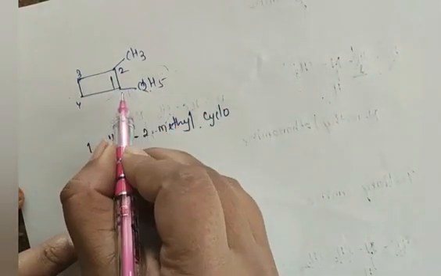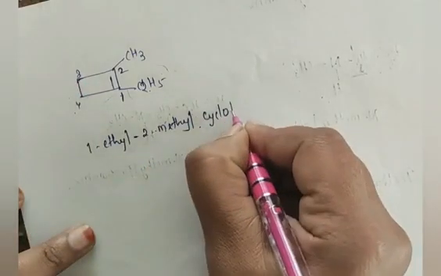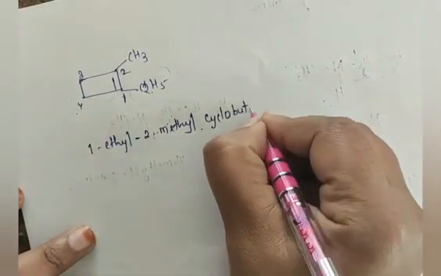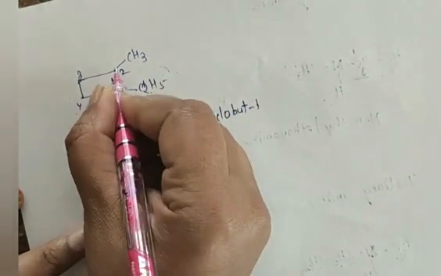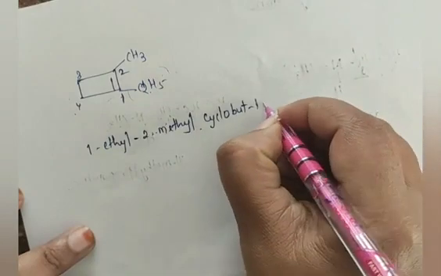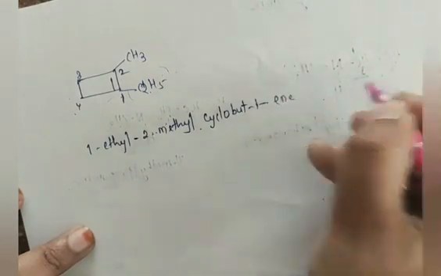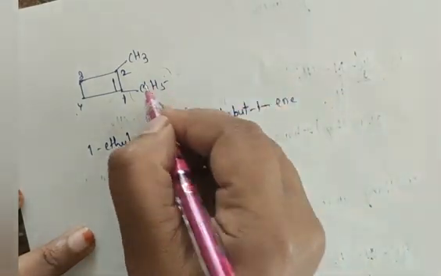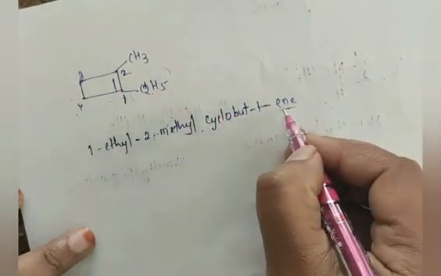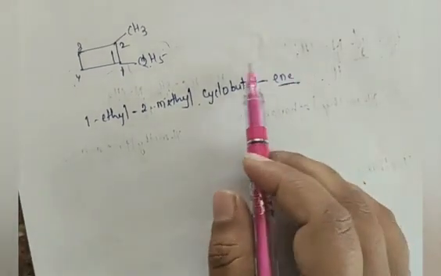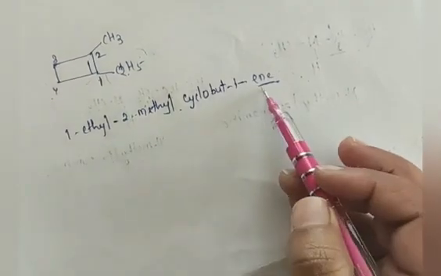How many carbon atoms are present there? 1 2 3 4. For 4 carbon, we have to use the root that is but. At one and second position we have a double bond. At one position we have double bond, so 1-ene, cyclobut-1-ene, because we have here a double bond, so we have to use the word ene. So all of you know that if there is a presence of alkene, C double bond C, in that case also we are following the same rule here.